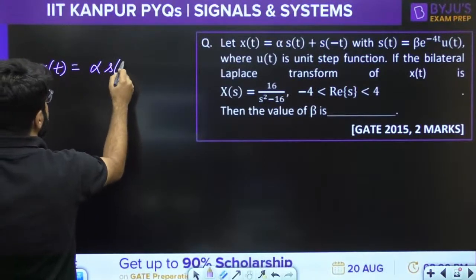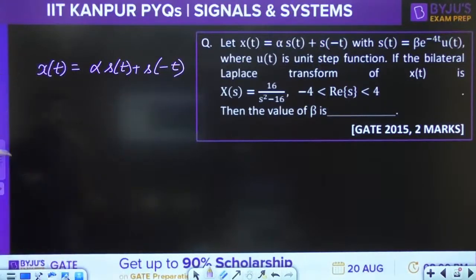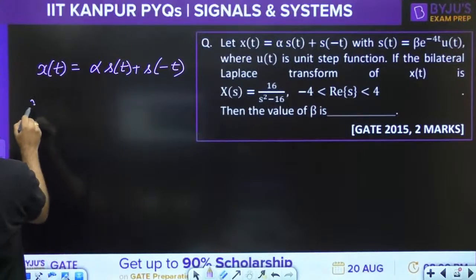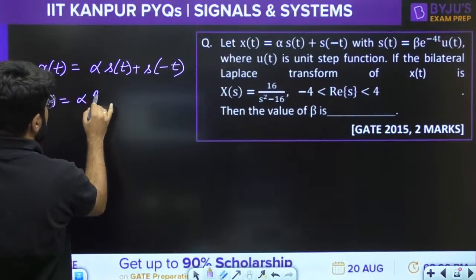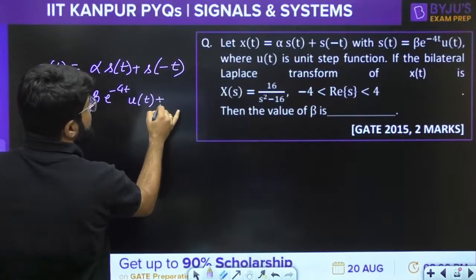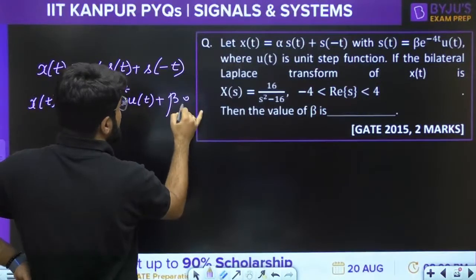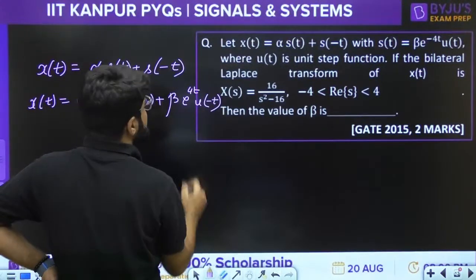x(t) is alpha s(t) plus s of minus t, right? Okay, so what is the x(t)? Let us put down s(t). s(t) is given as beta e power minus 4t u(t). So what will be s of minus t? Beta e power plus 4t u of minus t.